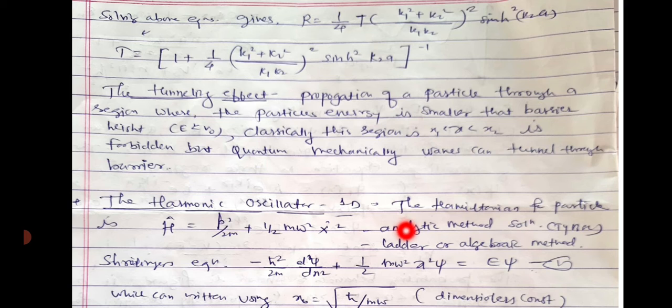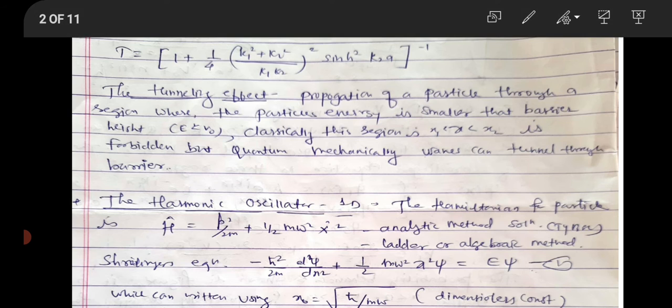Then we can solve this equation in two ways. The first one is the analytic method, which we already studied at TYBSc level, and the second one is the ladder or algebraic method. These two methods are used to solve the simple harmonic oscillator potential. The analytic method, which we already studied, I am going to use over here, and the second, the ladder or algebraic method, is in your syllabus and we are going to study it in the upcoming lectures.